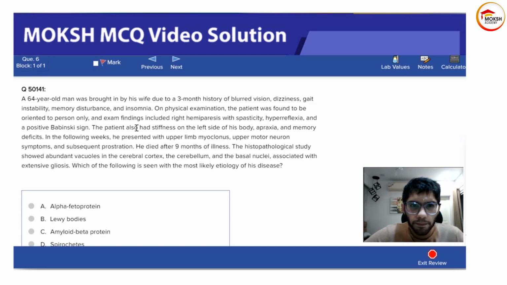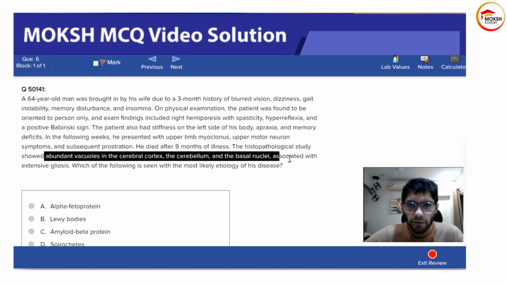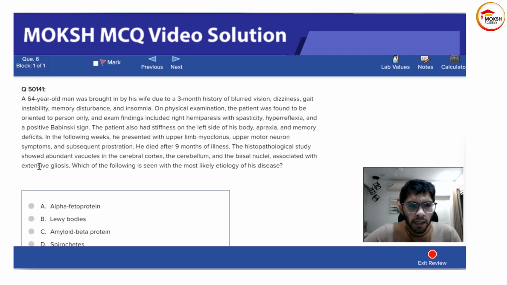The patient also had stiffness on the left side of his body, apraxia, memory deficits. All right. In the following weeks, he presented with upper limb myoclonus, upper motor neuron symptoms, and subsequent prostration. Okay, he died after 9 months. This particular information is also important. Histopathological study showed abundant vacuoles in the cerebral cortex, cerebellum, and basal nuclei associated with extensive gliosis.